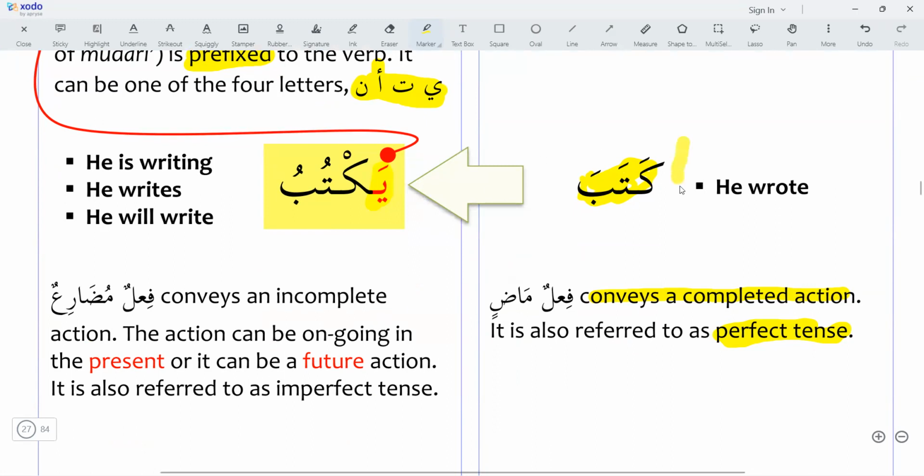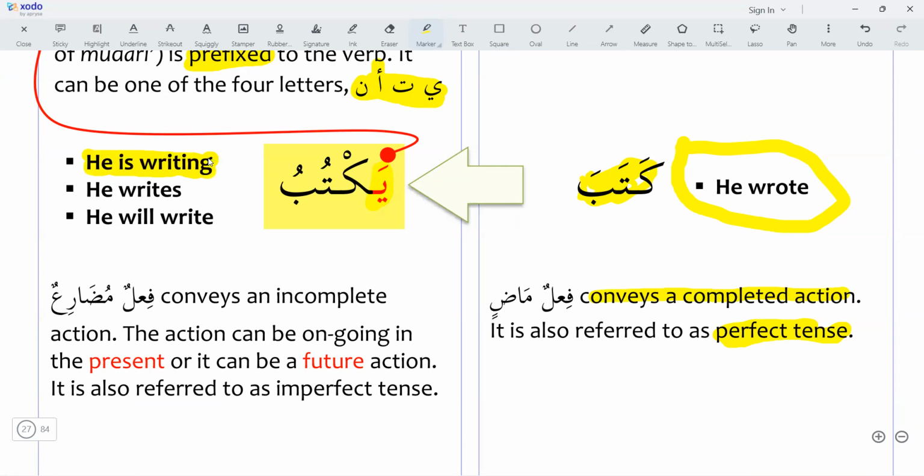It is giving the meaning of a completed action. So what does yaktubu mean? Yaktubu will give you 3 meanings. So it represents 3 kinds of sentences. Yaktubu, he is writing, present continuous tense. It will give you the meaning of present continuous tense.